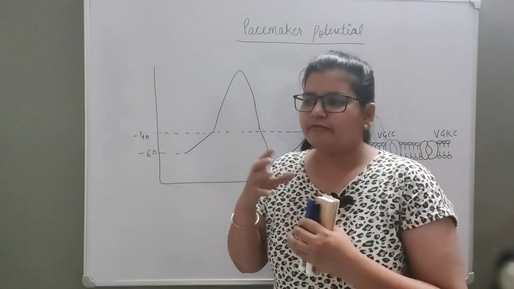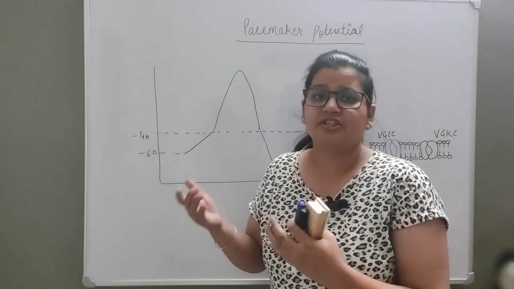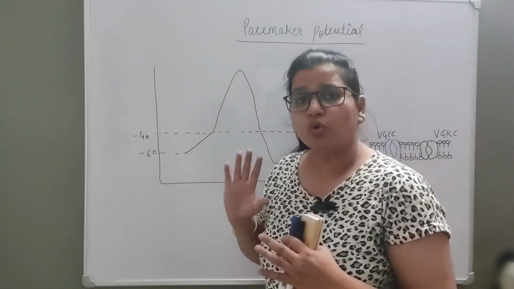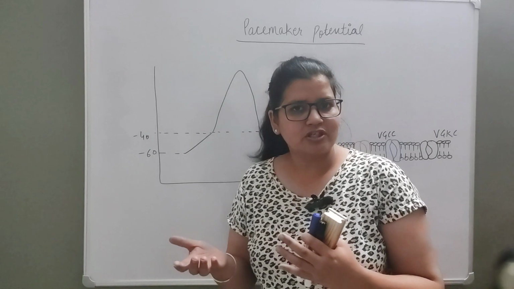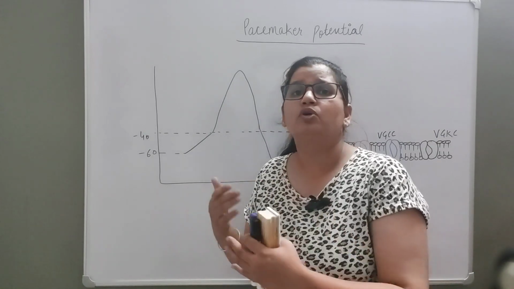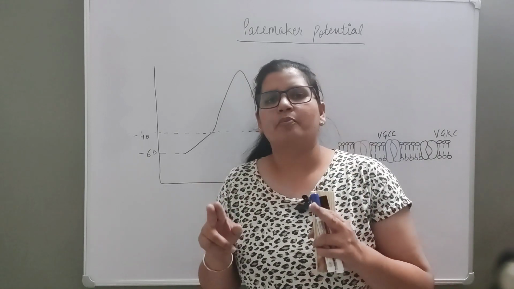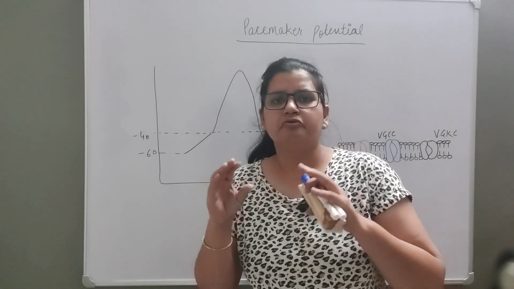What that means is, whenever a stimulus is applied, they are able to generate an action potential in response to that stimulus. But when we talk about the autorhythmicity property, it means those cells don't need any stimulus from outside. In fact, they are able to generate their own rhythm. So we should know which action potential is responsible for which property.